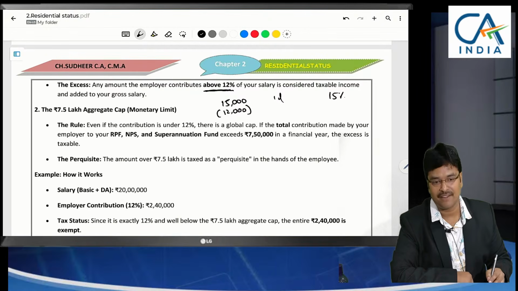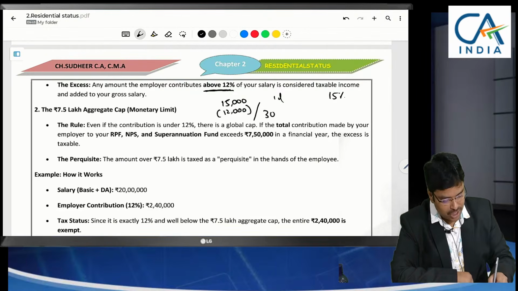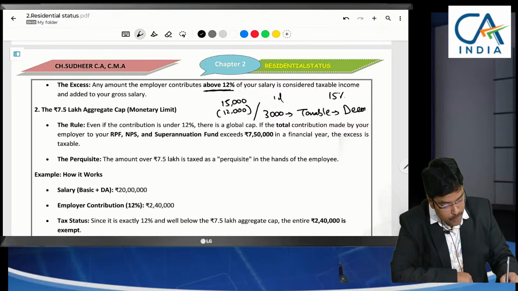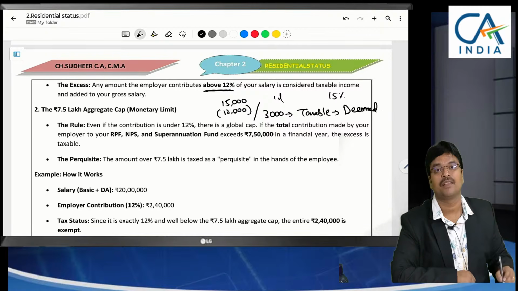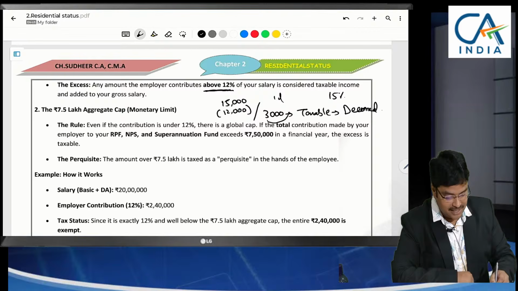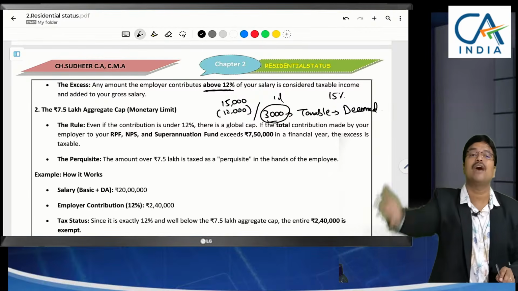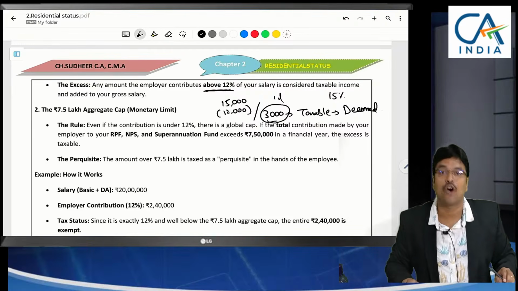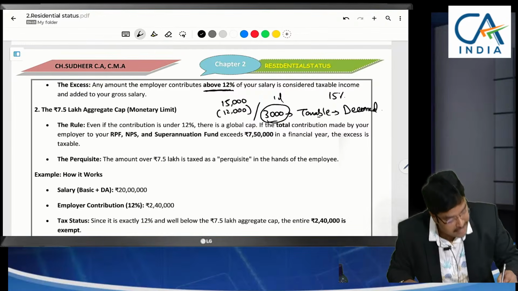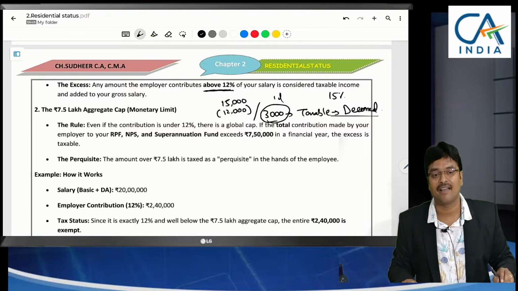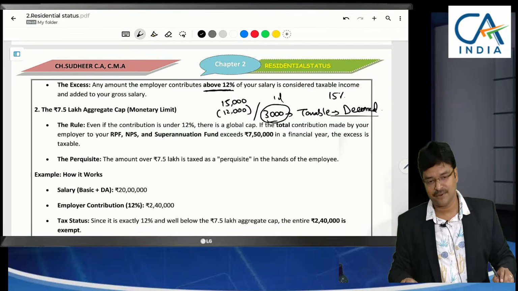So the balance 3,000 will be taxable, and it will be treated as deemed to be received in India. Because here, did we receive this 3,000? No. It was contributed to RPF. Even though we are not receiving it now, it will be deemed to be received in India.